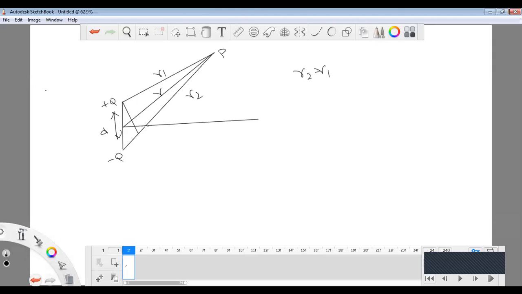Let us take the distance to be D. Here I'm going to take a 90 degrees with respect to R2.